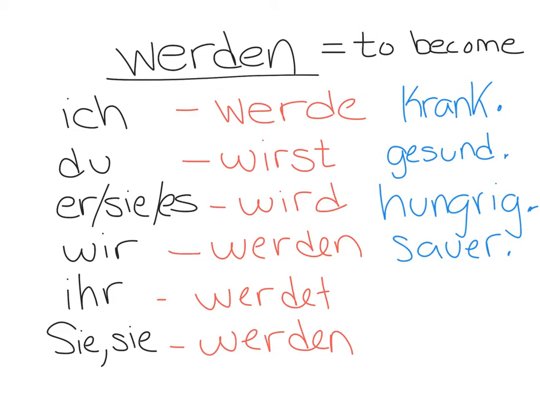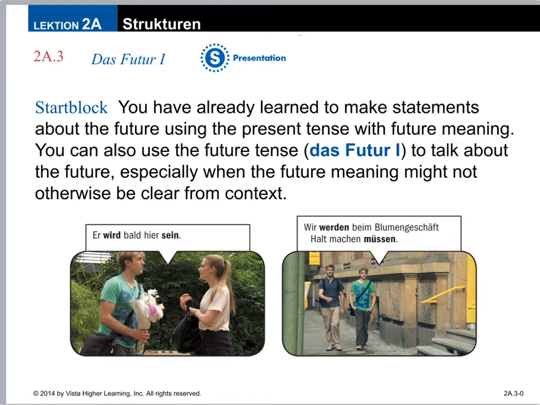What we are going to learn now is how to use werden to form the future tense, to change the meaning from being to become to meaning will, so you can discuss what will happen in the future. You have already learned how to make statements about the future using the present tense with future meaning. For example, you've made sentences in the past like am Freitag gehen wir ins Kino.